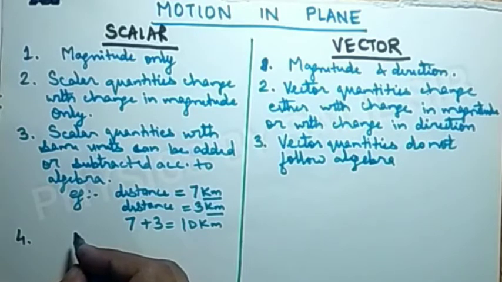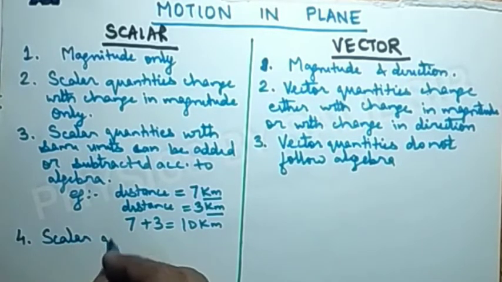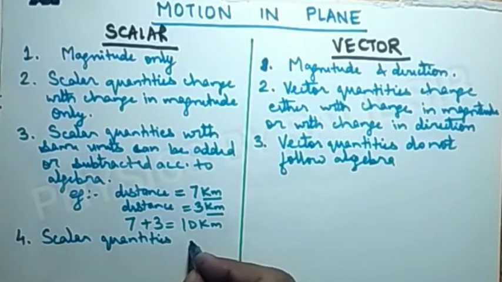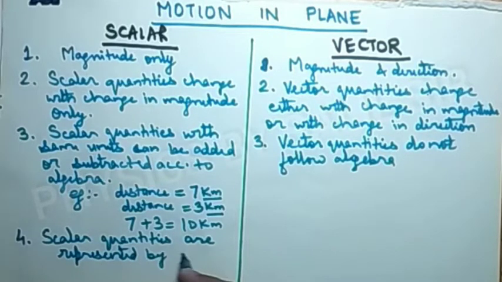Next, scalar quantities are represented by ordinary letters.